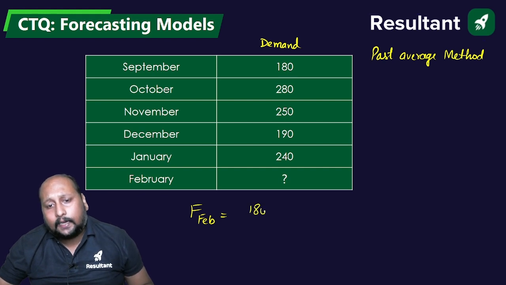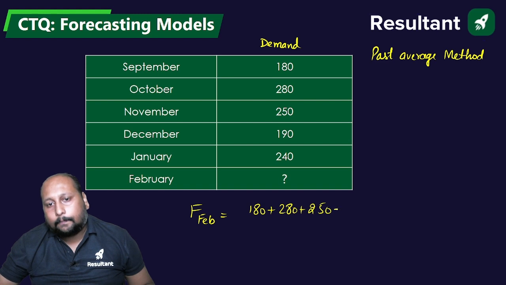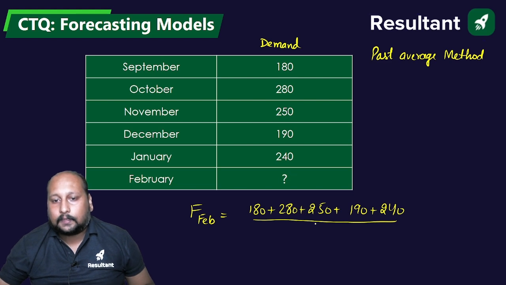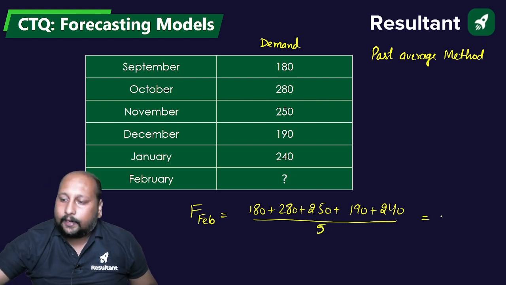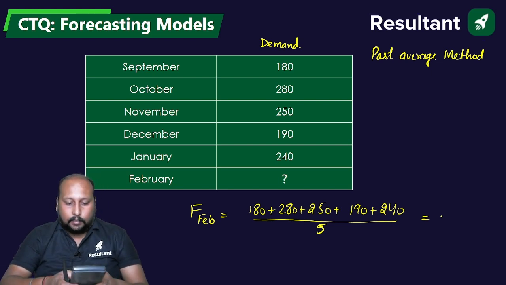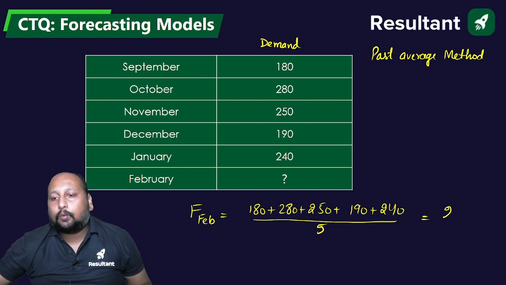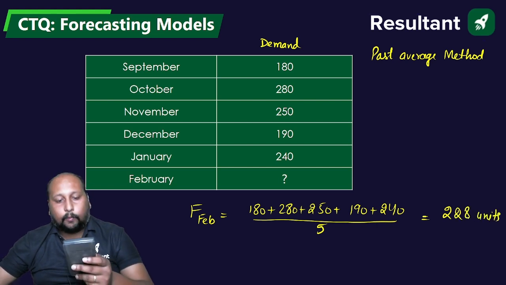That means 180 plus 280 plus 250 plus 190 plus 240 divided by 5. One, two, three, four, five. So what value are we getting? Let us calculate this: 180 plus 280 plus 250 plus 190 plus 240 divided by 5. This is nothing but 228 units.